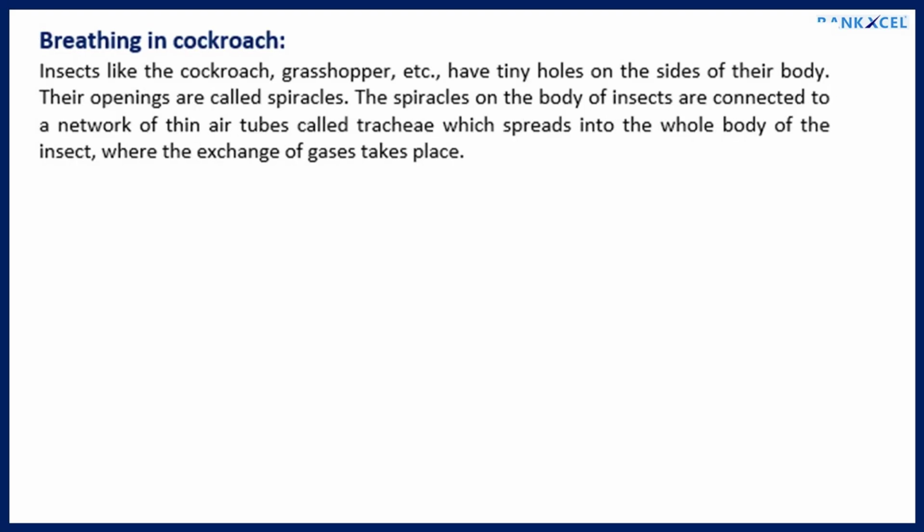Breathing in cockroach. Insects like the cockroach, grasshopper, etc. have tiny holes on the sides of their body. These openings are called spiracles. The spiracles on the body of insects are connected to a network of thin air tubes called tracheae, which spreads into the whole body of the insect, where the exchange of gases takes place.